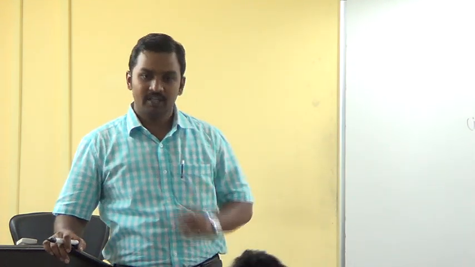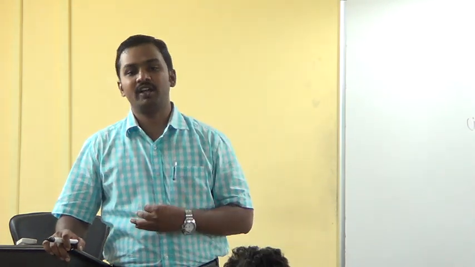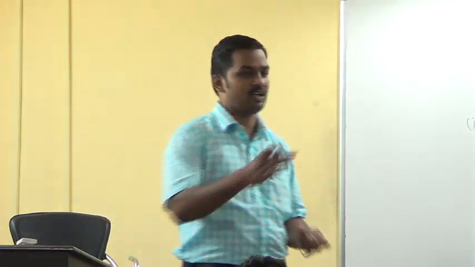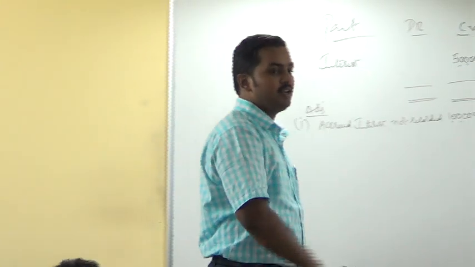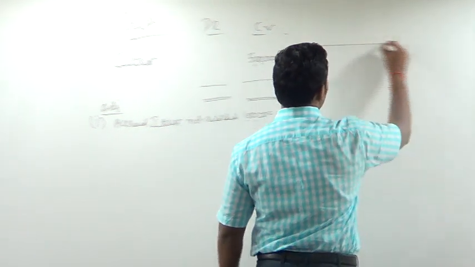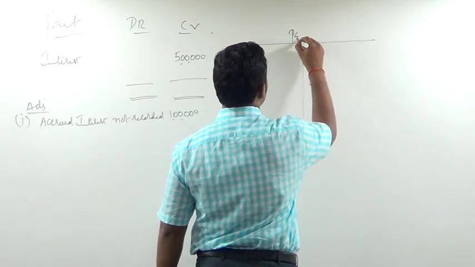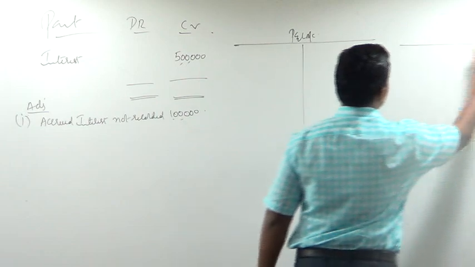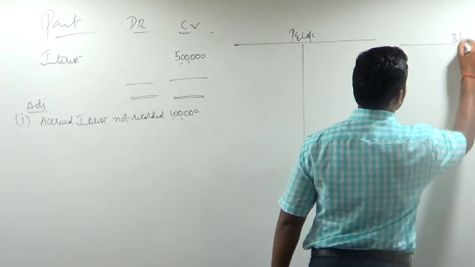What is the accrued interest? Interest earned but not yet received. I have earned my interest but I have not received it. So how am I going to deal with it? Again, prepare a small profit and loss account and prepare a small balance sheet.